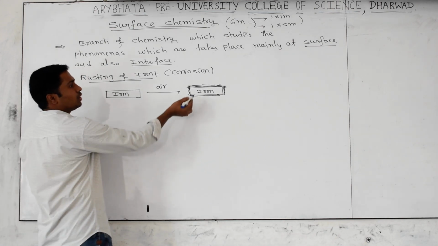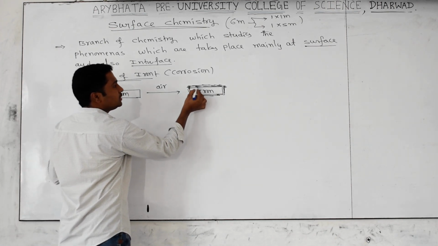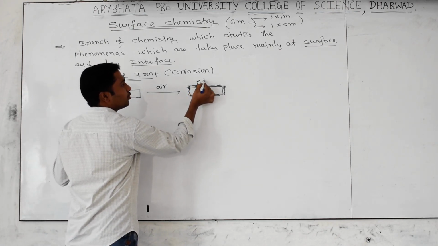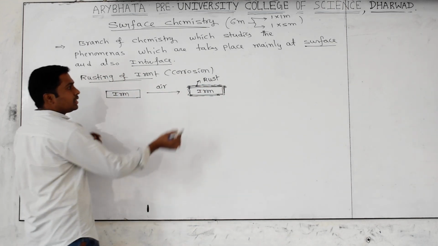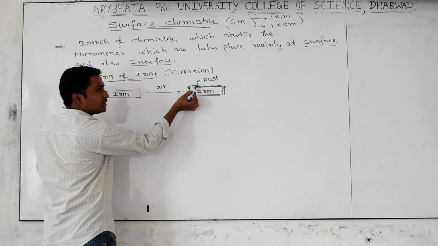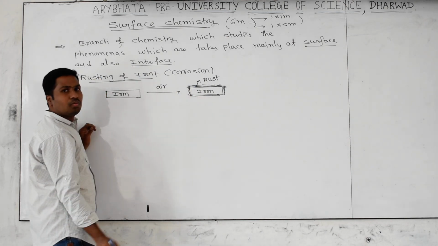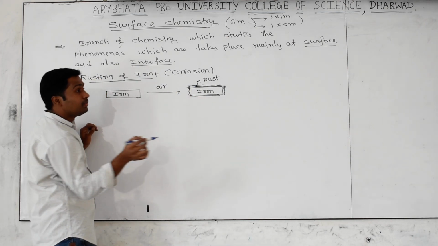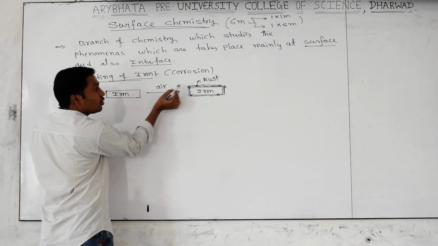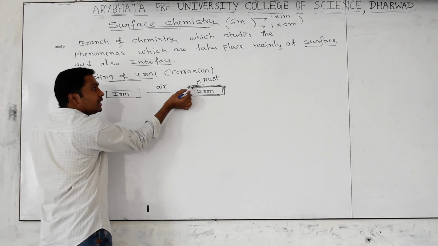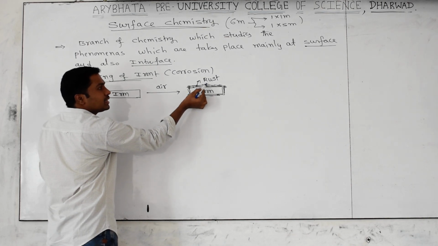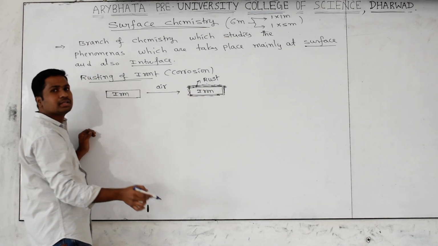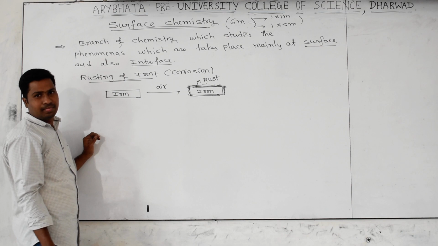That phenomenon is called a surface phenomenon. This brown color layer that forms is what we call rust. Will the rust form only on the surface or also inside? No, not inside. Why? Because only in the area which is in contact with air something happens. That is what we call rust. The whole phenomenon is called a purely surface phenomenon.